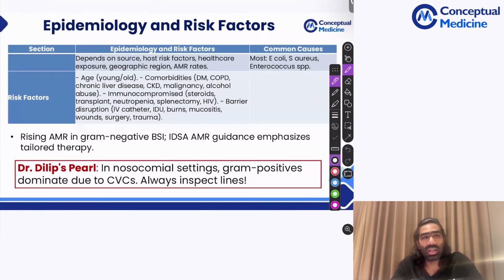Coming to epidemiology and risk factors of bacteremia and bloodstream infections. The epidemiology typically depends on the source. It could be a urinary tract infection, which can result in E. coli bacteremia, or some host risk factors. It can be healthcare exposure that can result in certain infections, or the geographical region that can influence what infection you're dealing with, or the antimicrobial resistance rates in your hospital as well. It could be MRSA or MDR Pseudomonas. All these things are based on local AMR, antimicrobial resistance rates.